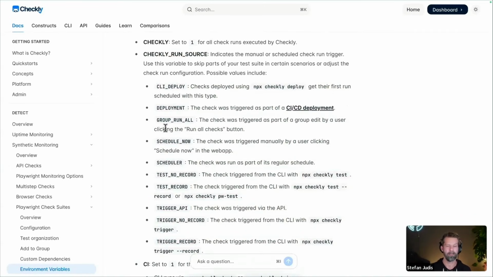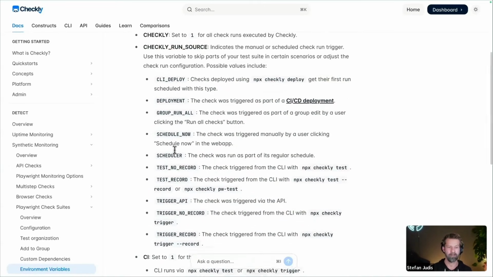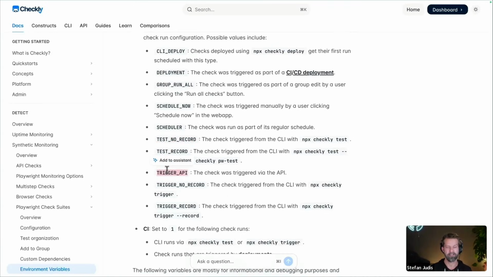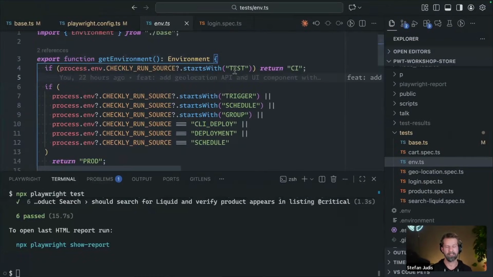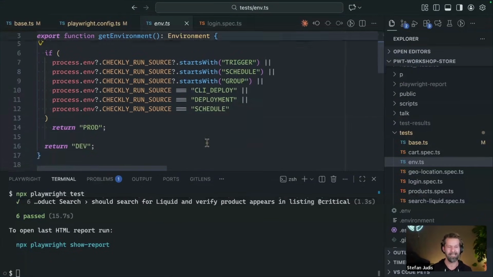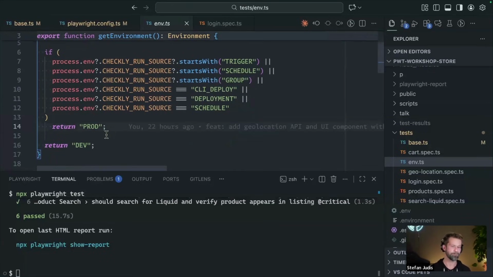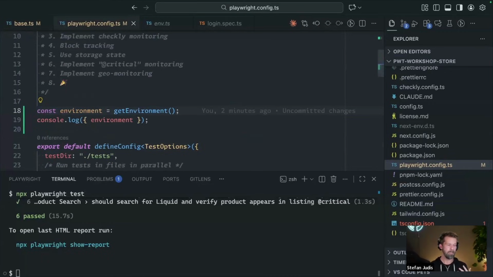It could be after a deploy. It could be because someone pressed a button in the UI. It could be a test scenario. It could be a trigger. So all these variables will be set depending on what triggered your Playwright test suite. And this little helper function here just checks, hey, if run source starts with tests, we're probably in a CI scenario. If it starts with trigger, schedule, group, CLI, deploy, or deployment, we are most likely running against prod. Otherwise, we will be running against def. So from that, we can now adjust our Playwright code base to react to this environment.